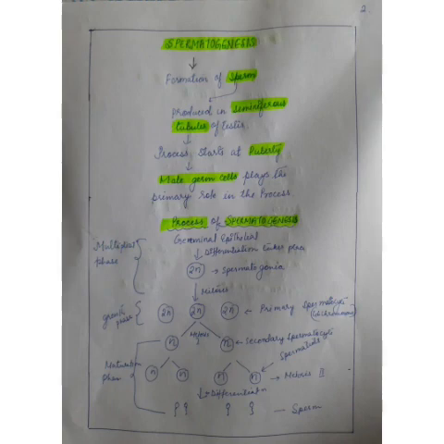There are 3 phases: multiplication phase, growth phase, and maturation phase. In the multiplication phase, they multiply in numbers.